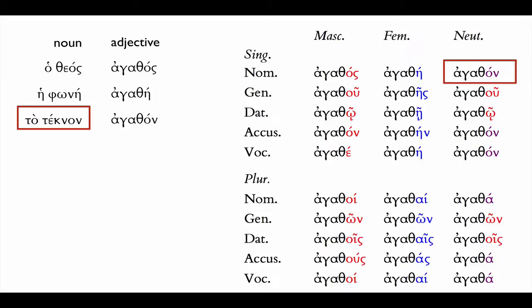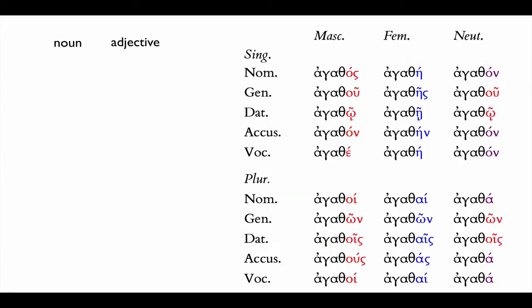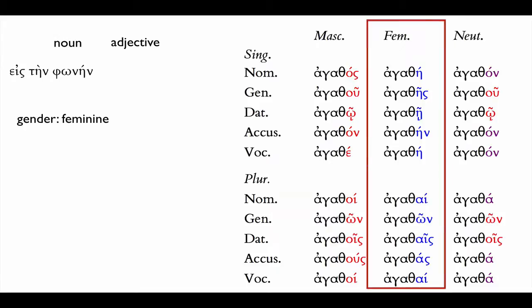So far so good. Things become a bit more complicated if we take a noun that's not in the nominative case. So let's take an expression like eis tēn phōnēn, toward the voice. First we have to analyze what is its gender. Well, its gender is feminine, and that means that in the adjective chart we're only concerned about the feminine column.